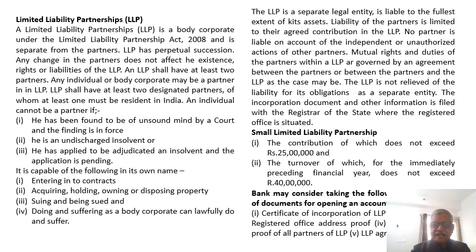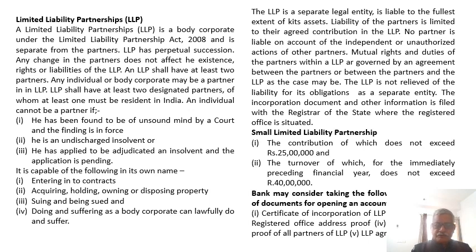An LLP shall have at least two partners. Any individual or body corporate may be a partner in an LLP. LLP shall have at least two designated partners, of whom at least one must be resident in India. An individual cannot be a partner if he has been found to be of unsound mind by a court and the finding is in force. He is an undischarged insolvent, or he has applied to be adjudicated an insolvent and the application is pending.